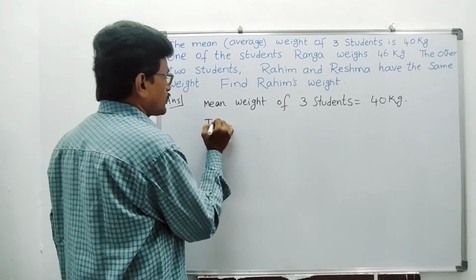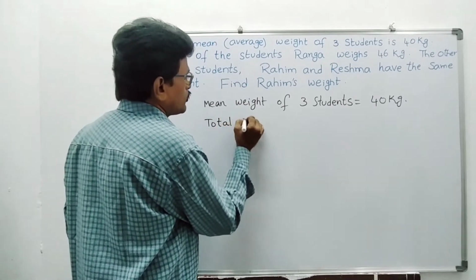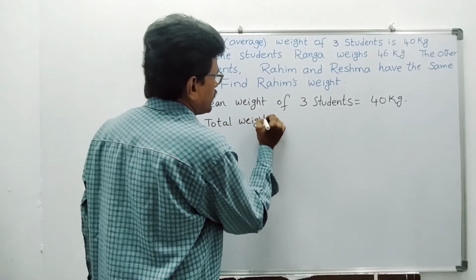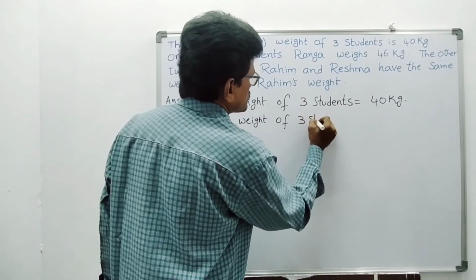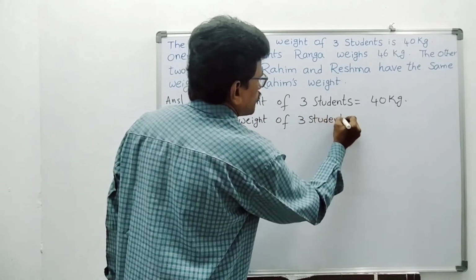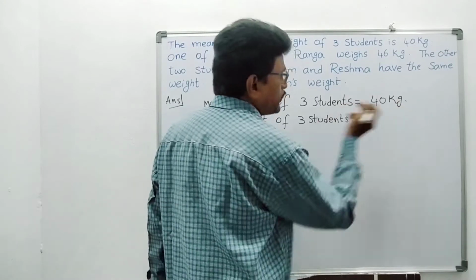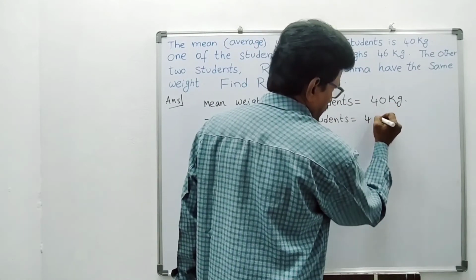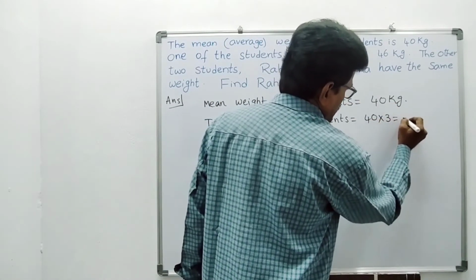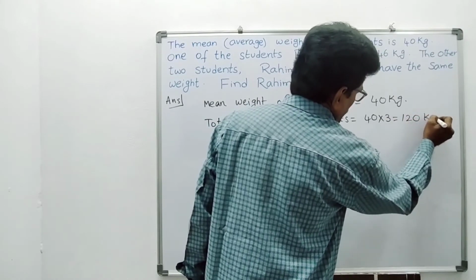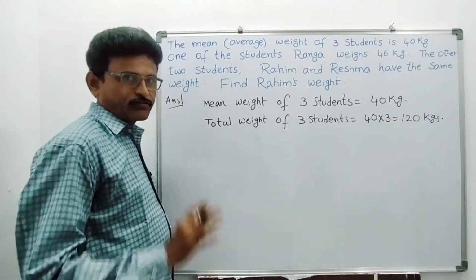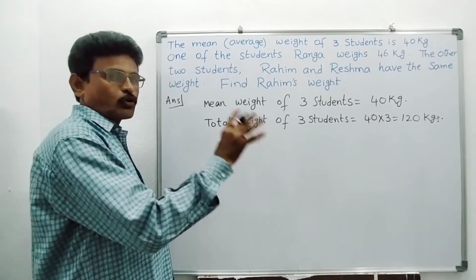So what is the total weight of 3 persons? Total weight of 3 students is 40 into 3, that is the average, okay? So 40 into 3, that is 120 kgs, right? So the weight of 3 students is 120 kgs.